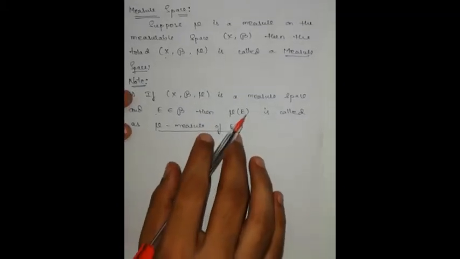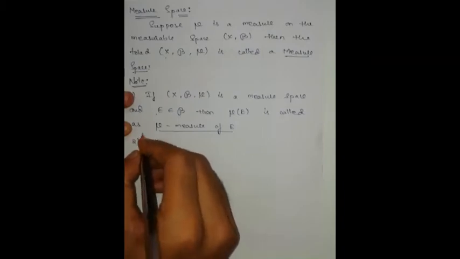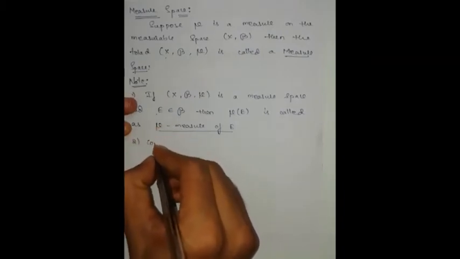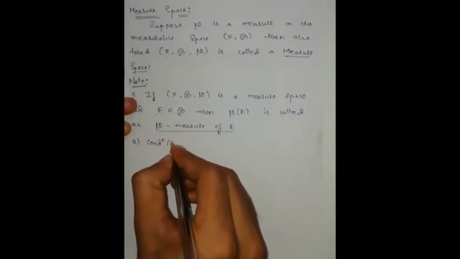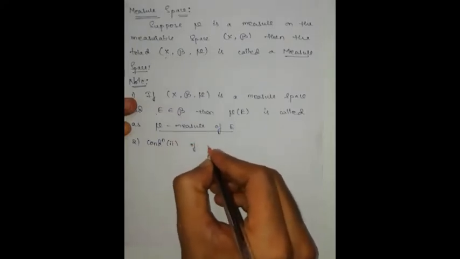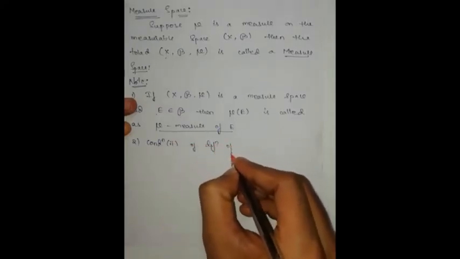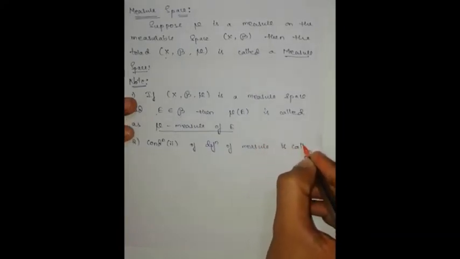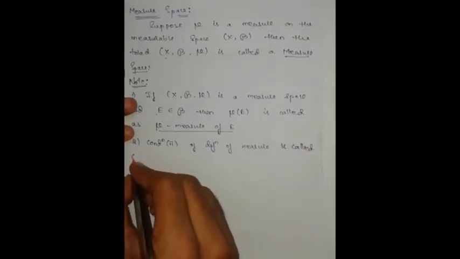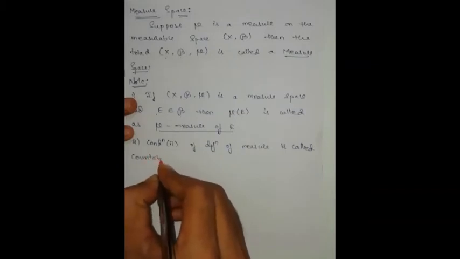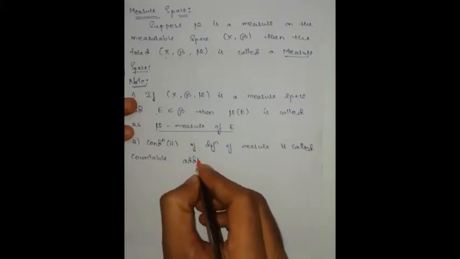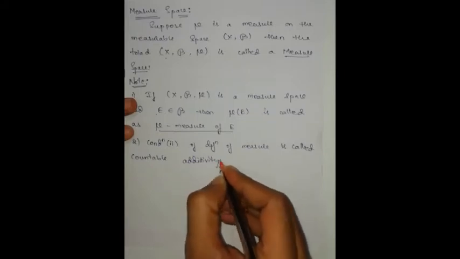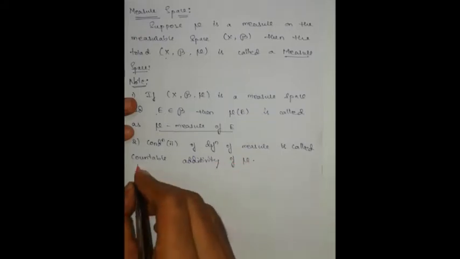Now second note, condition 2 of the definition of measure is called countable additivity of mu.